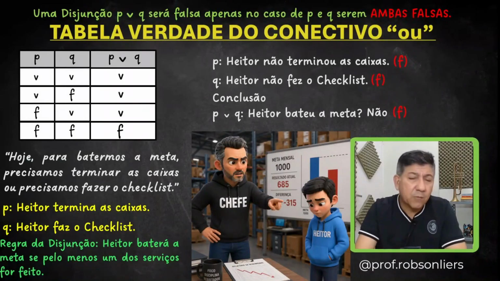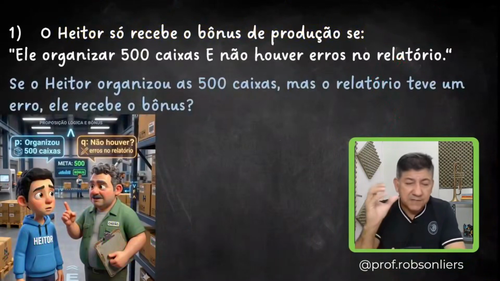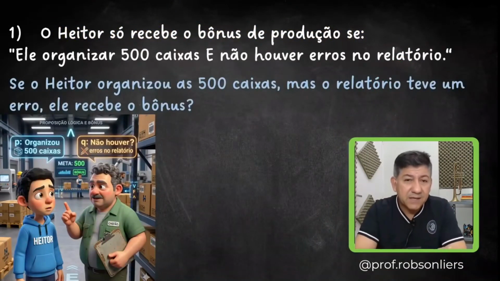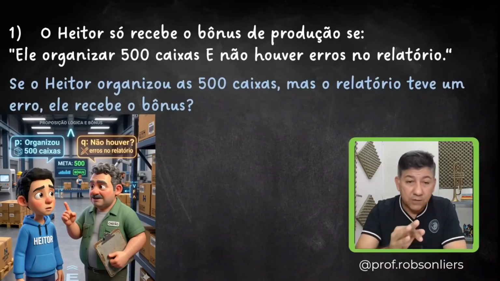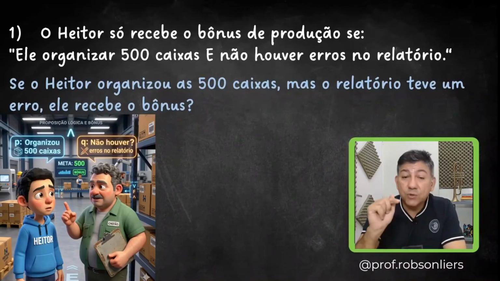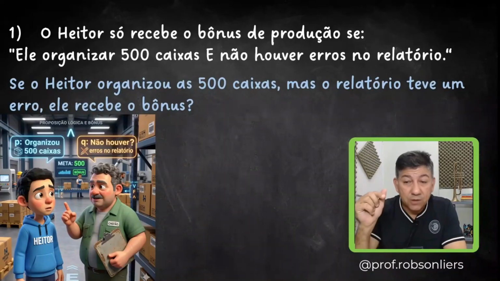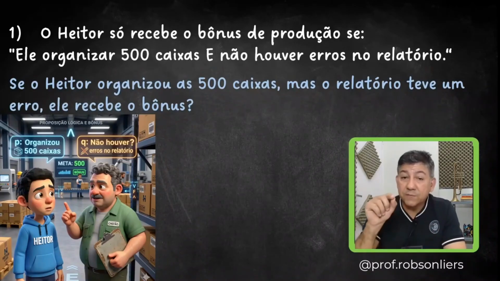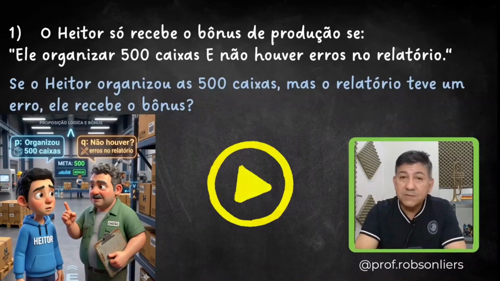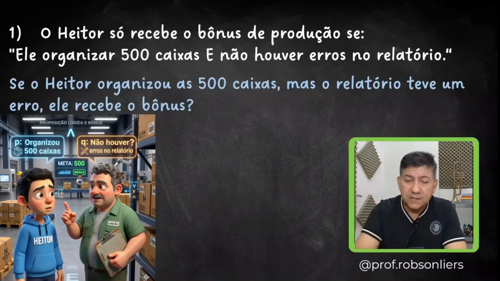Now, shall we practice a little? Let's go to the first exercise here so we can reinforce it a bit. Take a look. First question. Hator only receives the production bonus if he organizes 500 boxes and there are no errors in the report. If Hator organized the 500 boxes but the report had an error, did he receive the bonus? What do you think? Did he get the bonus? Notice that now the connective is not OR, it's the connective AND. Pause the video, think about it for a bit, and leave your thoughts in the comments.